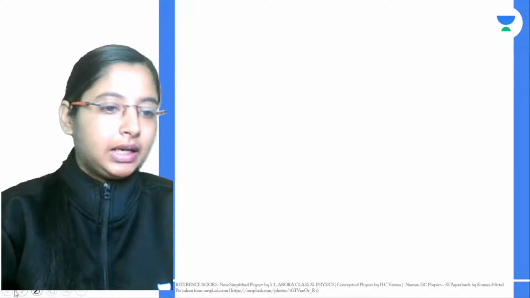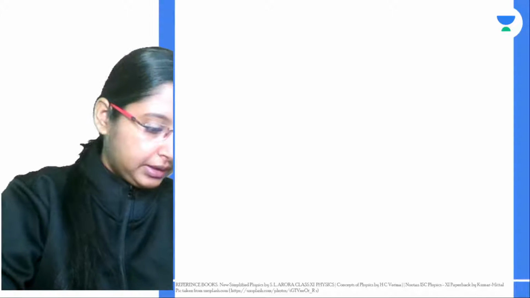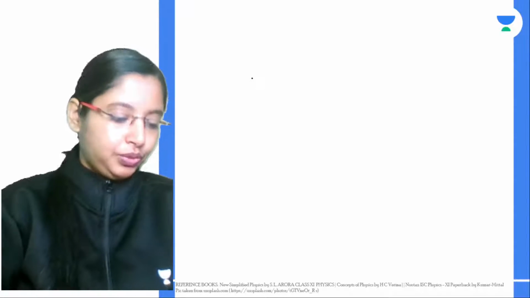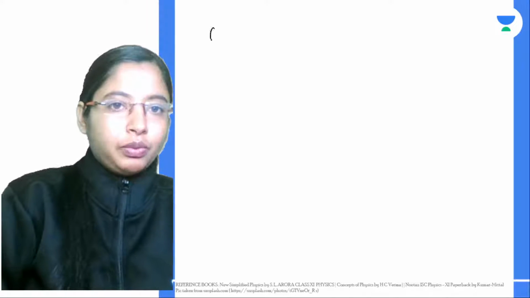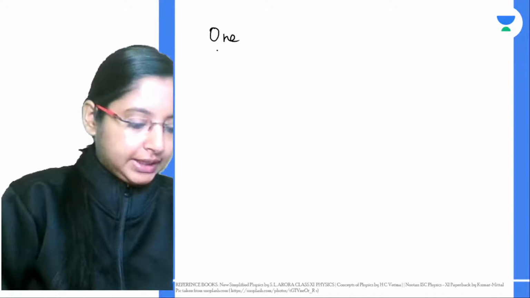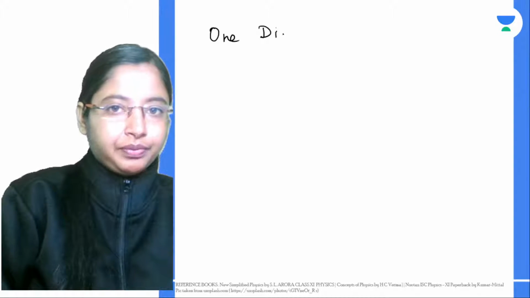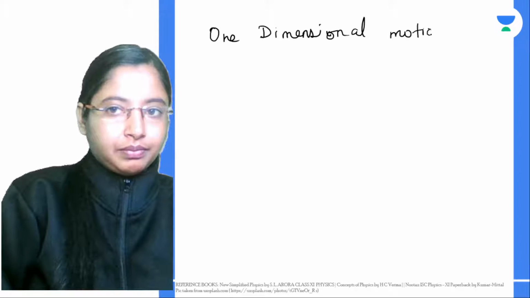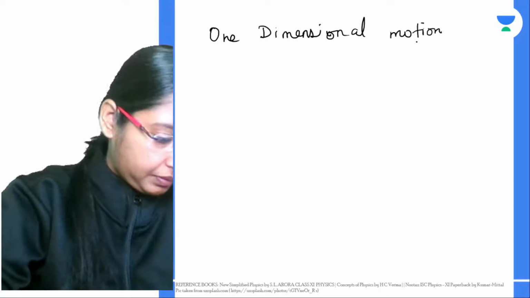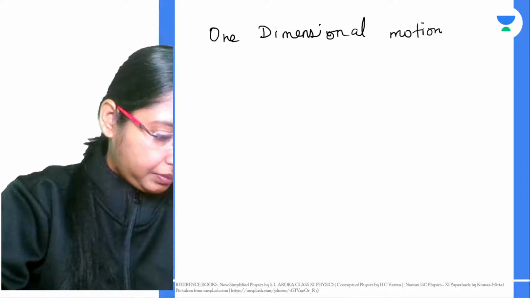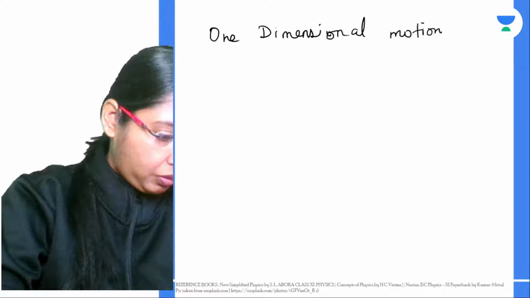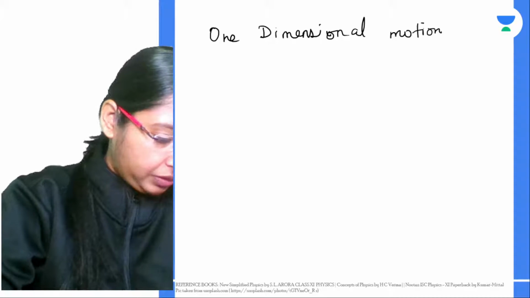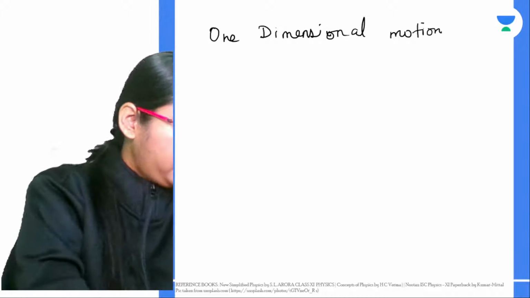Next, now let's learn about the motion in 1, 2, and 3 dimensions. Okay, what is a one-dimensional motion? Can you think of an example of a one-dimensional motion? What is an example of one-dimensional motion? A ball rolling on a floor. Okay.